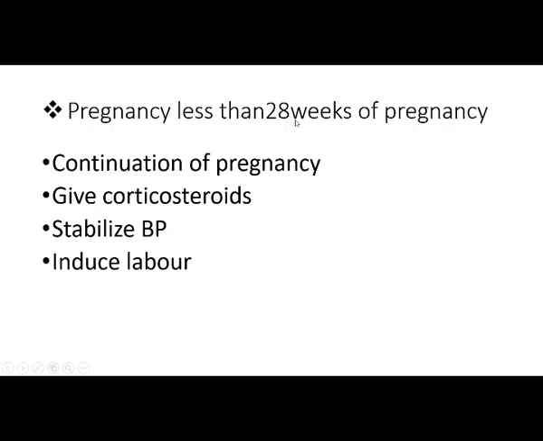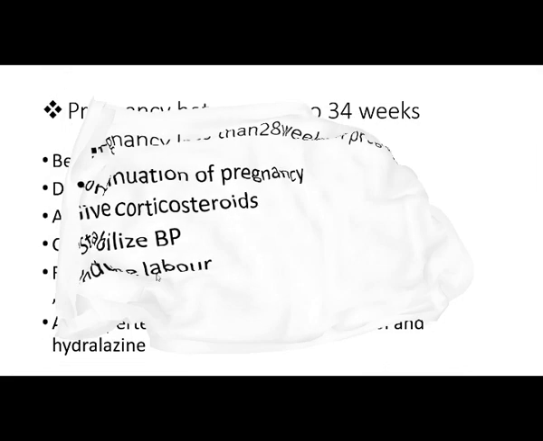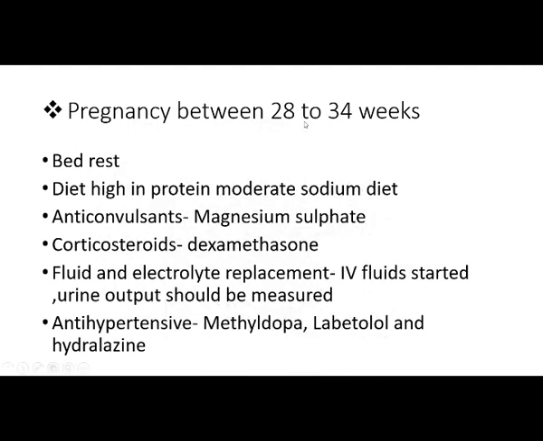Then, if the pregnancy is less than 28 weeks of gestation, continuation of pregnancy and corticosteroids can be given, stabilize the BP and induce the labor. If the pregnancy is between 28 to 34 weeks, we can provide bed rest, a diet high in protein and moderate sodium. Then anticonvulsants, that is magnesium sulfate, can be administered, and corticosteroids, dexamethasone, should be provided for lung maturity,